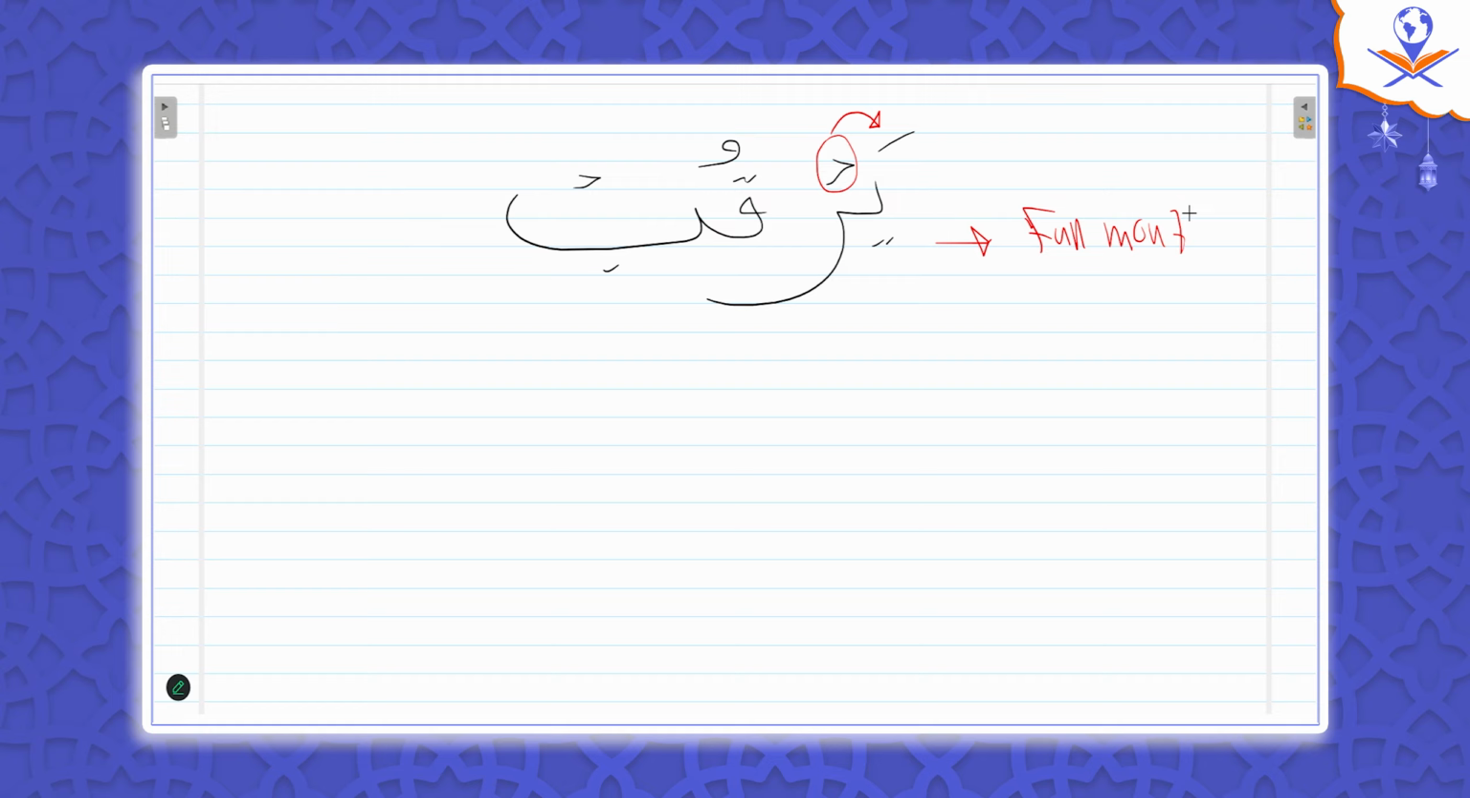How about that one? So this ra is heavy or light in this case? Oh, it's heavy. Heavy, perfect. Why? Because of the fatha before, perfect. So it's yaru with a full mouth. Now it's a full mouth. You understand? Yes. So it's heavy.